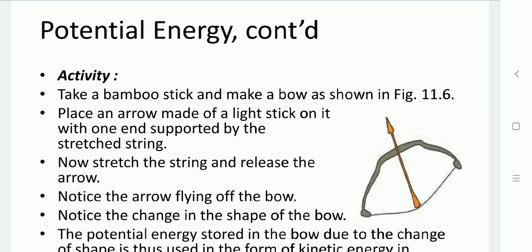So here, the change in the shape of the bow gives the potential energy stored in the bow. Due to the change in the shape, it will convert into kinetic energy by throwing off that arrow.